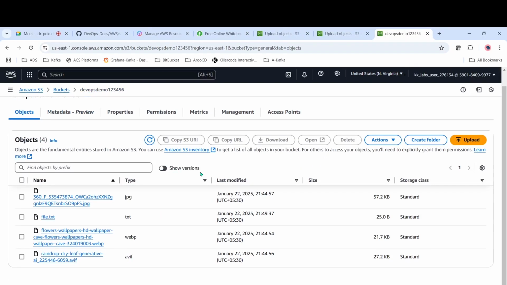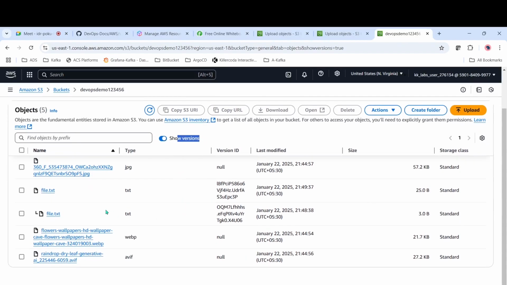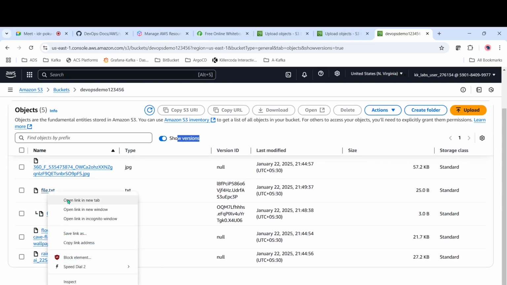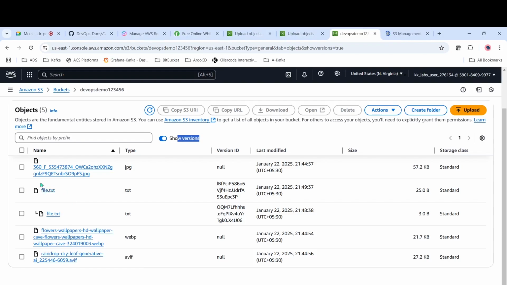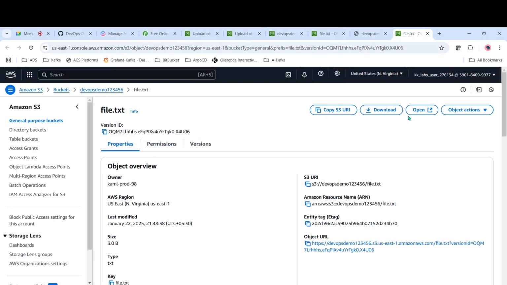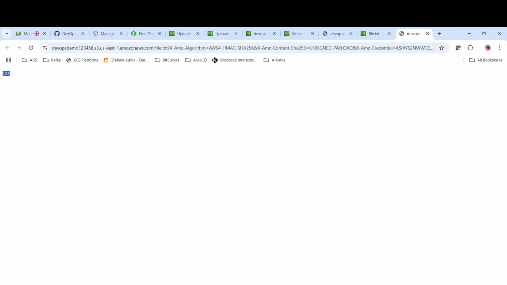So now let's show versions. Just click this here, and then if you see file one, under this we have file.txt. Now let's open this one. This is the new file. Always the file which is on top is the new file. Now let's open this one. This is the new file, right? This is after enabling versioning. Now let's come here, open. This 123, this is the old version.